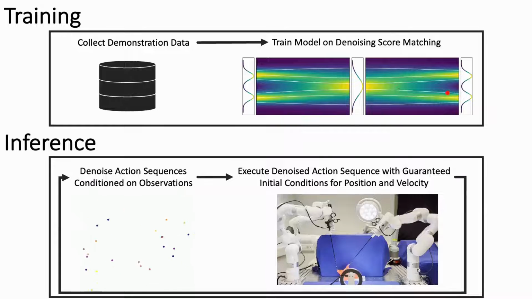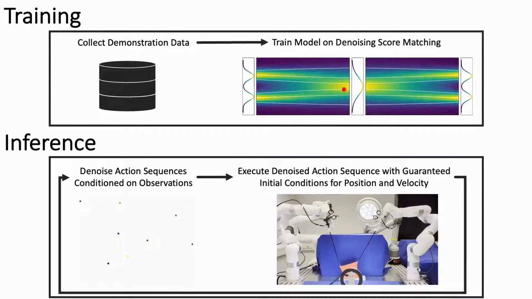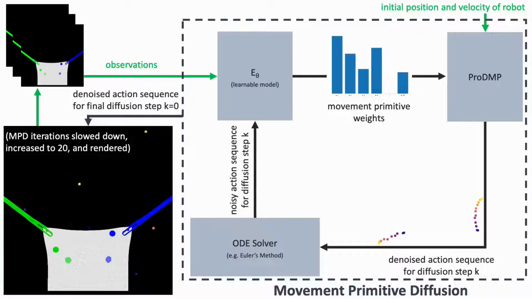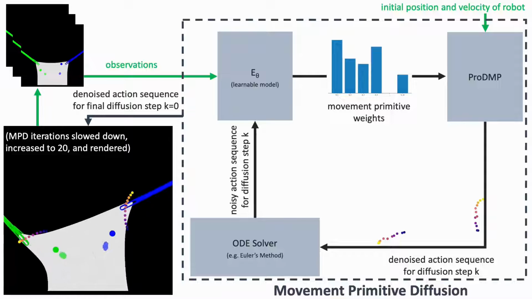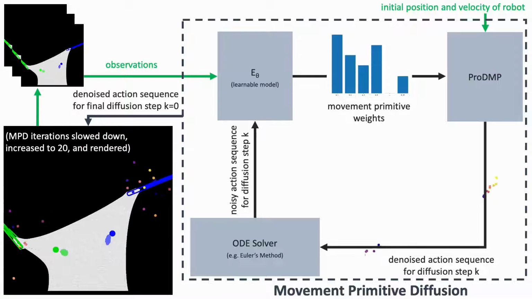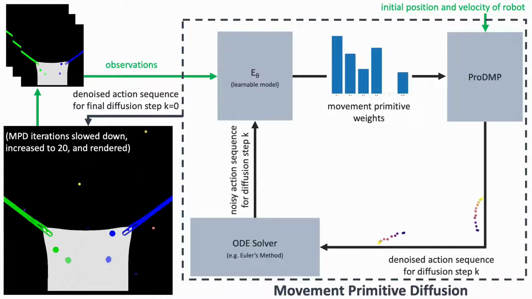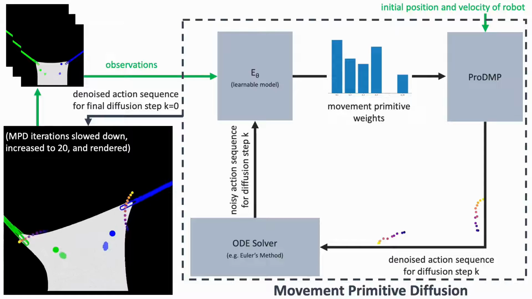Our method uses probabilistic dynamic movement primitives, ProDMPs for short, to generate smooth action sequences with guaranteed initial positions and velocities. Our method, named Movement Primitive Diffusion, or MPD for short, takes observations from previous time steps and initial conditions for position and velocity and returns an action sequence.